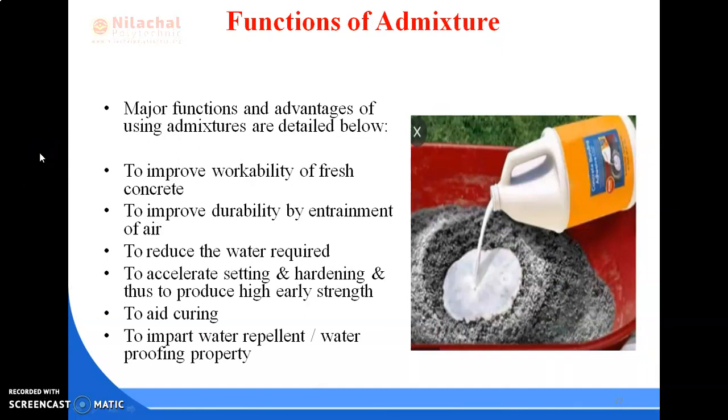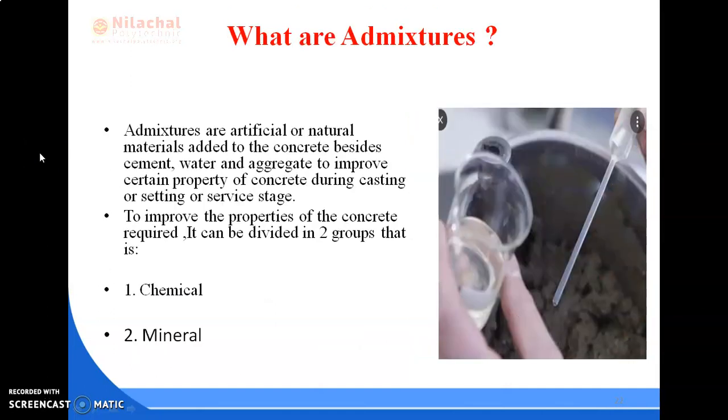So chemical admixtures, like air entrainers, water reducers, set retarders, accelerators, and super plasticizers, are some examples. And chemical admixtures reduce the cost of construction, modify different properties of hardened concrete, and also ensure quality of concrete during mixing, transporting, placing, and curing, and overcome certain emergencies during concrete operation.